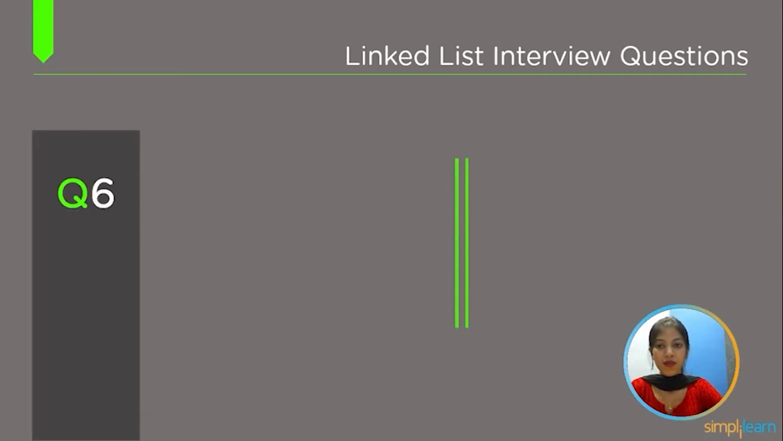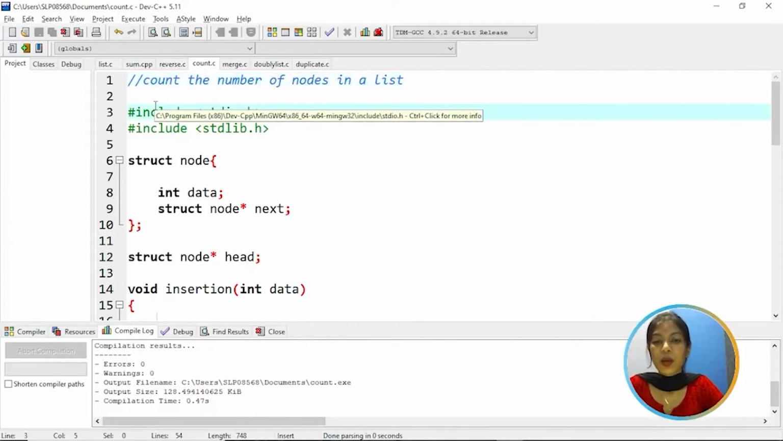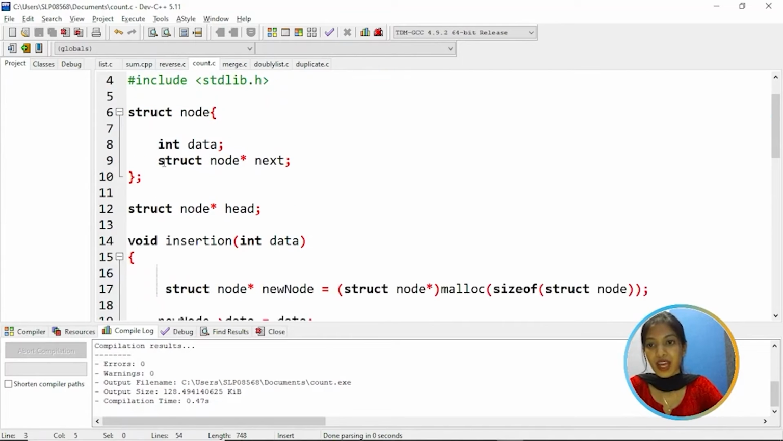Top 6th question is, write a program to count the number of nodes in a linked list. So in this program, we are going to count the number of nodes in a linked list. So here we have a structure of a node where we have again the same data and a pointer to the next.